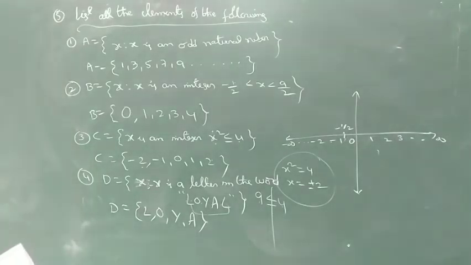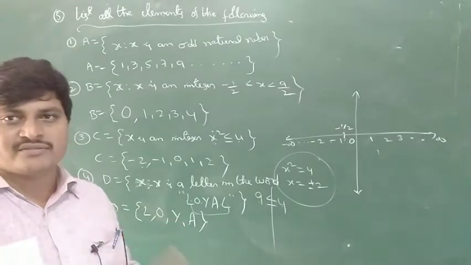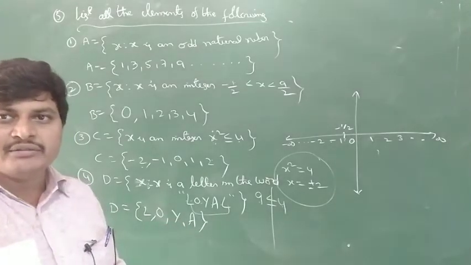Okay. Next, x is a month of the year not having 31 days. Not having 31 days means 30, 28, this type.